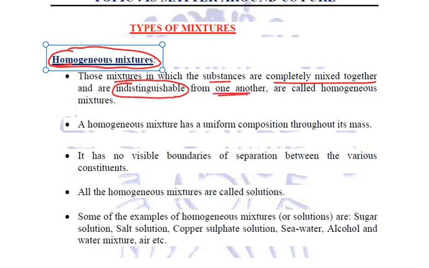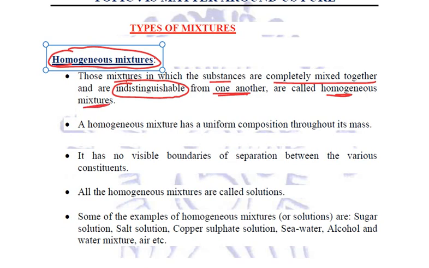There is no separate visible physical boundaries. After the constituents have been added or mixed, there are no visible boundaries. You cannot separately see them with your naked eye. Then in that case, that mixture is called to be homogeneous mixture.